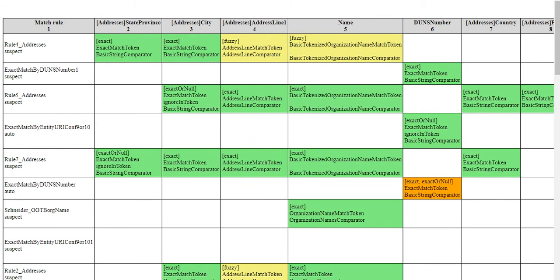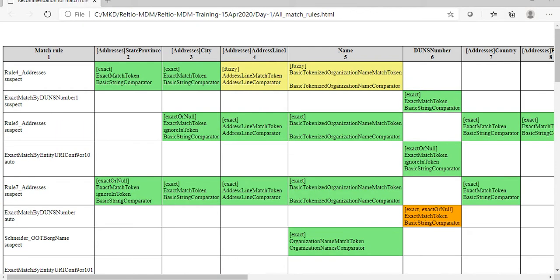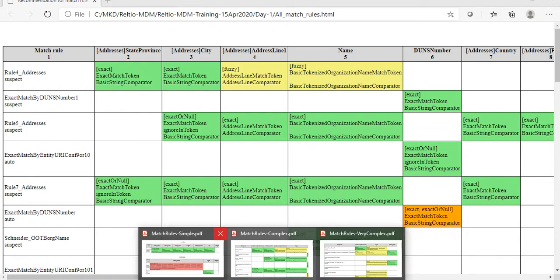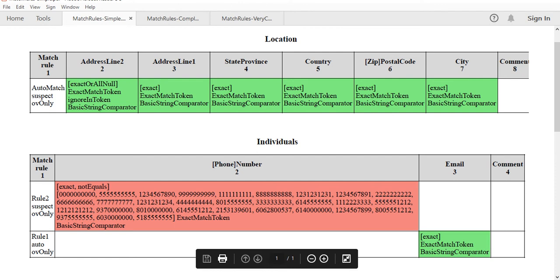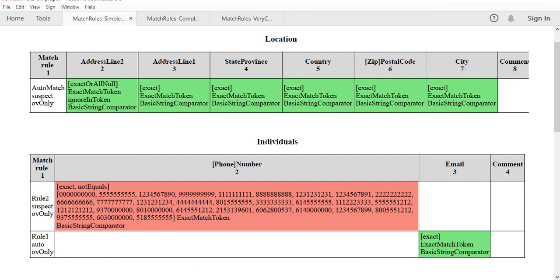Okay, let's move to some simple section. Just give me one second. Yeah, so these are very simple rules. Okay, so here, see, only address-related attributes are considered.